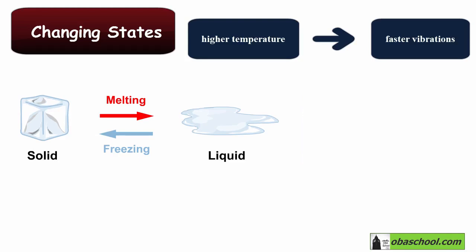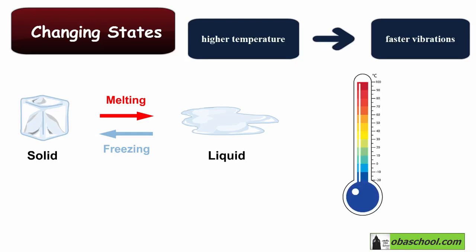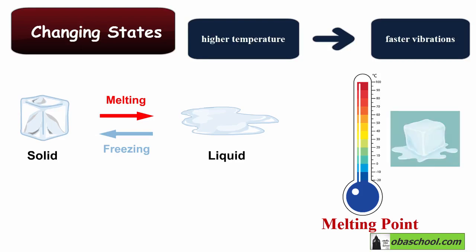And at this point, the solid starts to melt and become a liquid. So at the temperature at which the particles begin to break free from their neighbors, this is the melting temperature. And at this temperature, the solid will start to melt and become a liquid. So in the case of water, ice will melt to form liquid water.